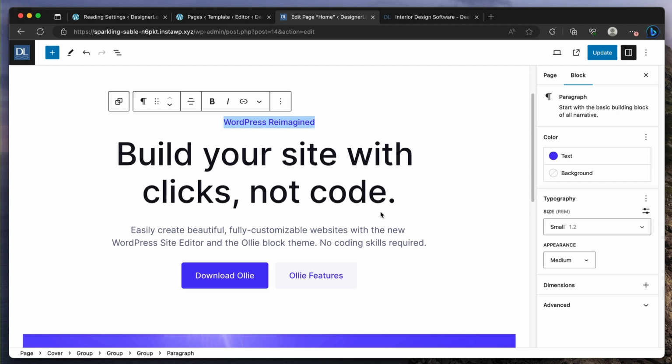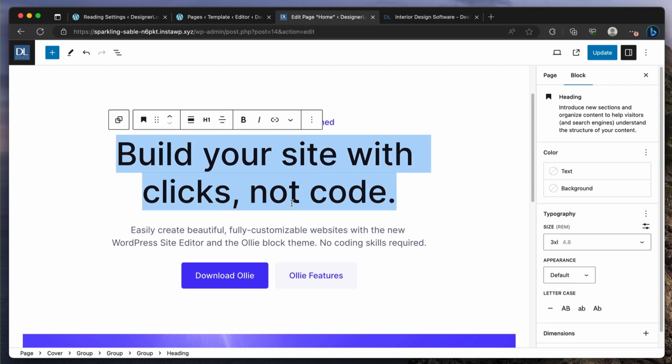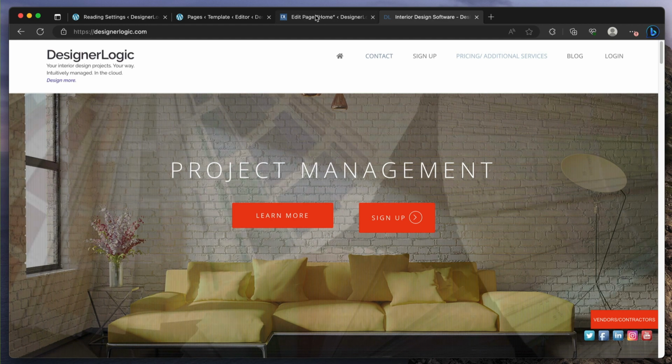So you could do something like project management, like even what they had there, reimagined, right? And if you do something like that, and then here you can do something related to interior design, then that would make more sense. So your titles are very important, your headings, headlines, because they should portray something immediately to the user so that they understand what it is, what they're gonna get and why they are here. Project management is very big.